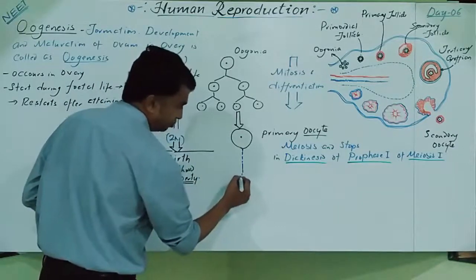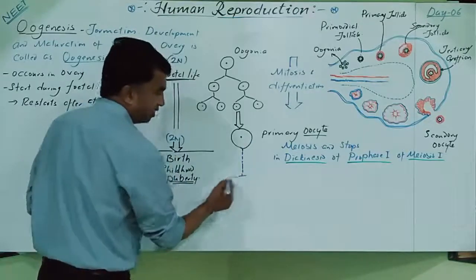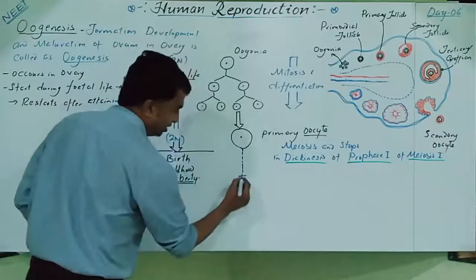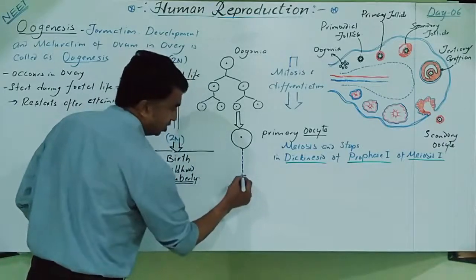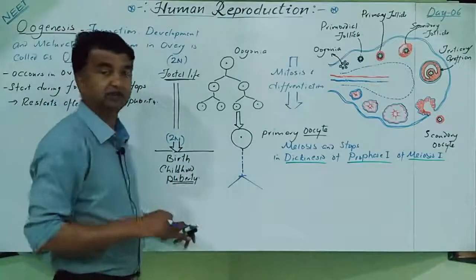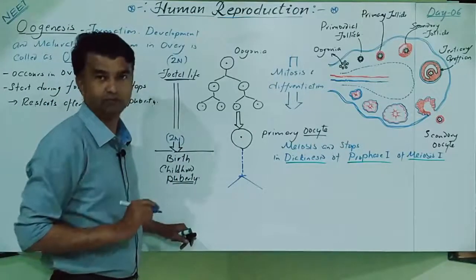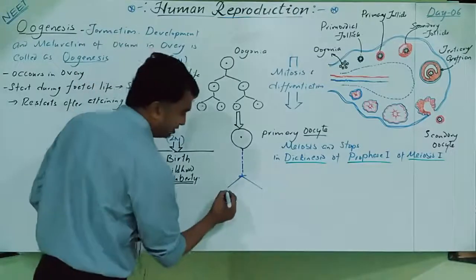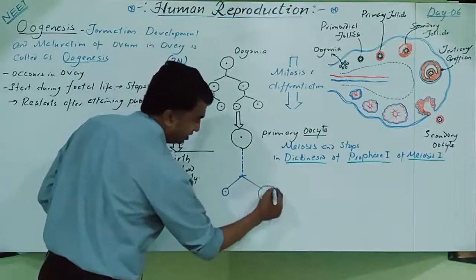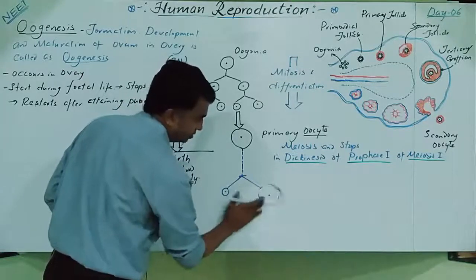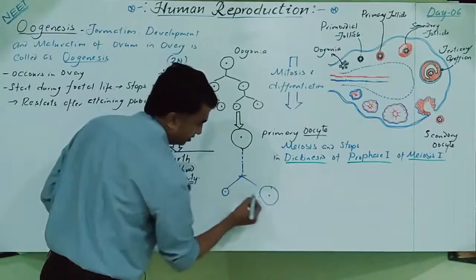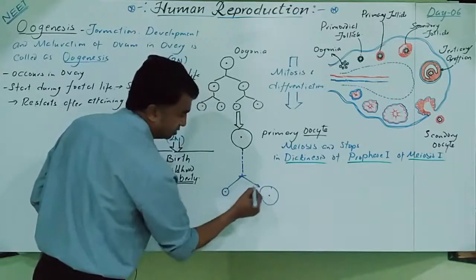When they attain puberty and start the first menstrual cycle, meaning the reproductive phase only, this meiosis finishes. Yes, but this first reductional division is unequal. One cell is very small and the other cell is very large, a little bit larger one.